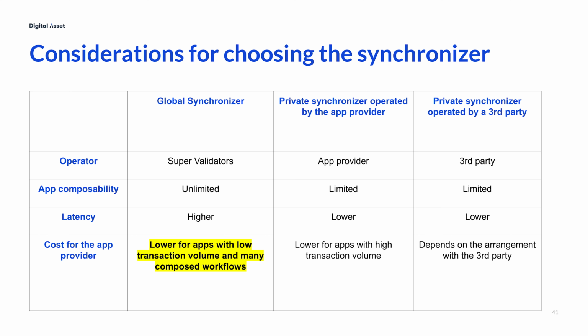The global synchronizer eliminates the cost of operating a private synchronizer. However, for transactions synchronized on the global synchronizer, there's a per-transaction fee. Depending on the volume of transactions, it may be more cost-effective to use the global synchronizer for all or part of the workflows of your app. Or it may be more cost-effective to operate your own synchronizer. For apps with high transaction volume, a private synchronizer is likely to be more cost-effective.